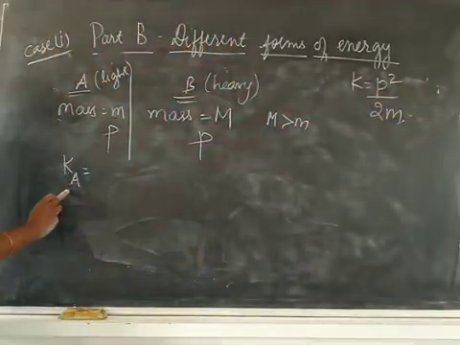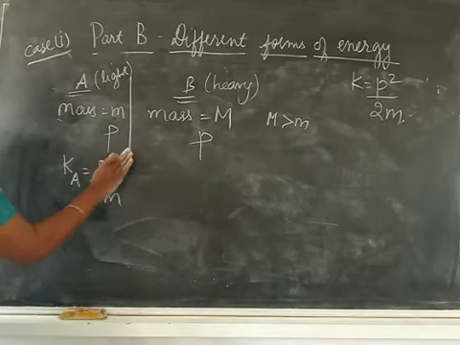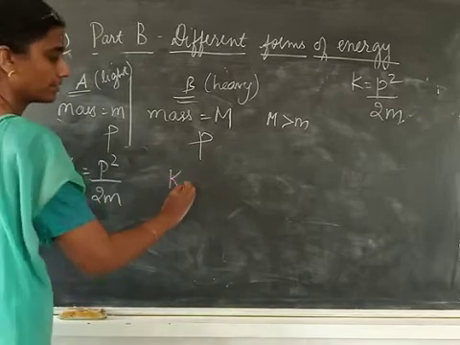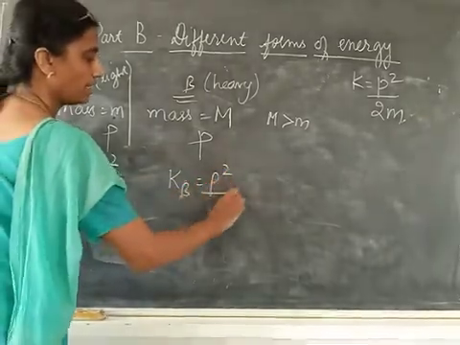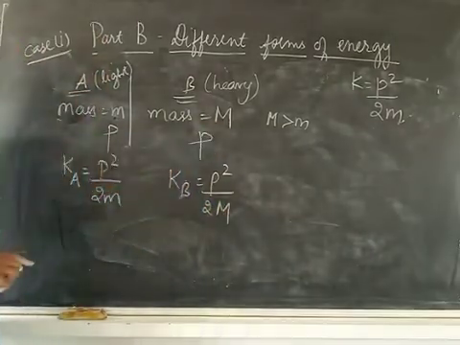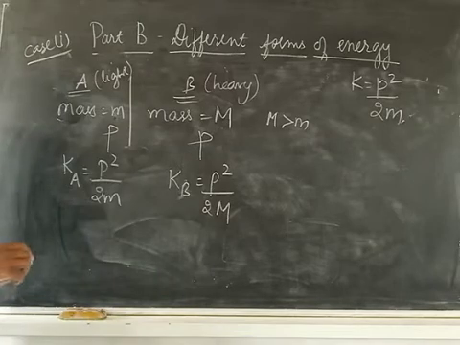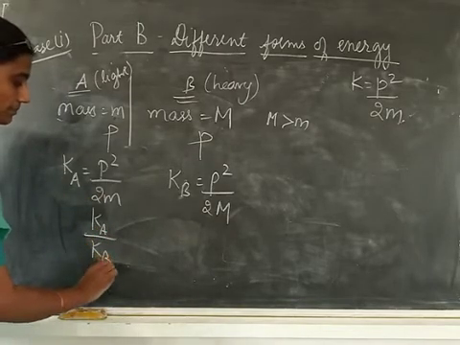So Ka for body A will be P square by 2 small m. And for B, Kb is equal to P square by 2 capital M, because I have taken mass of B as capital M.